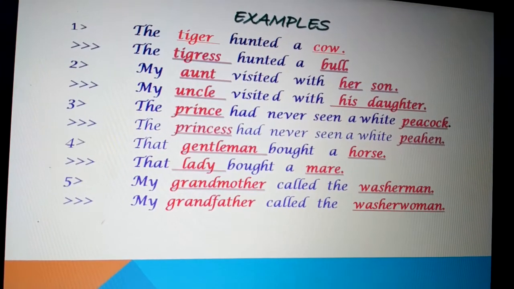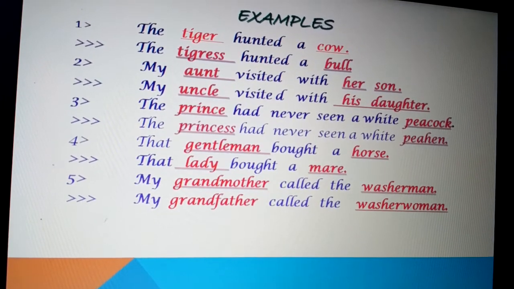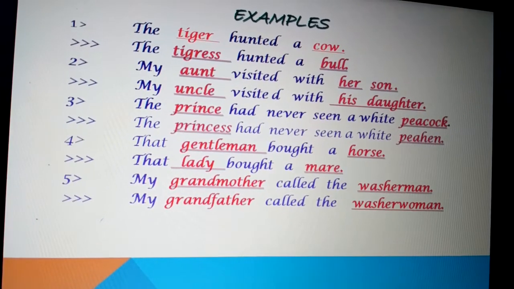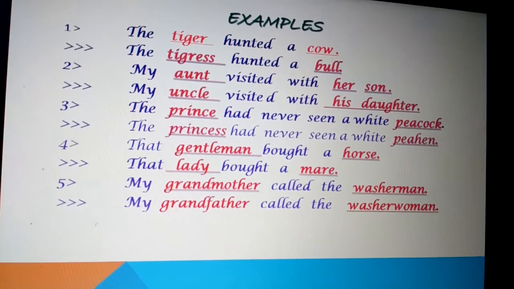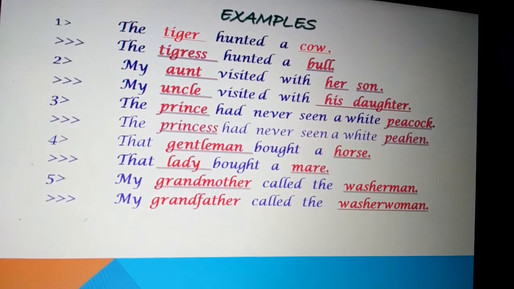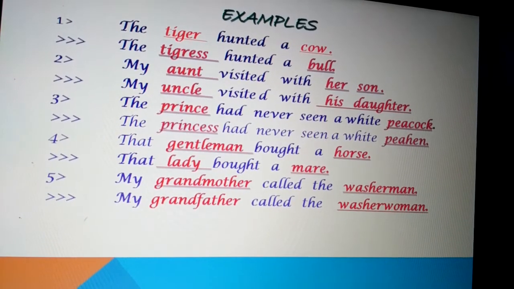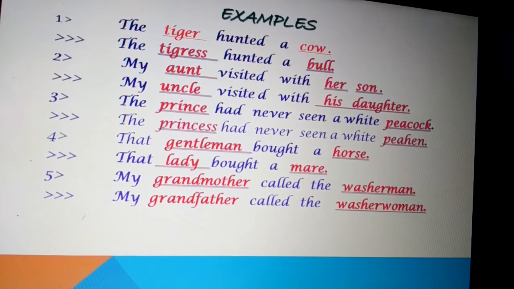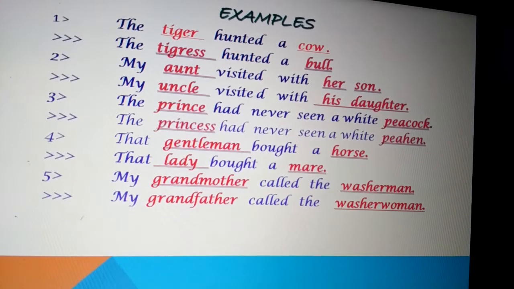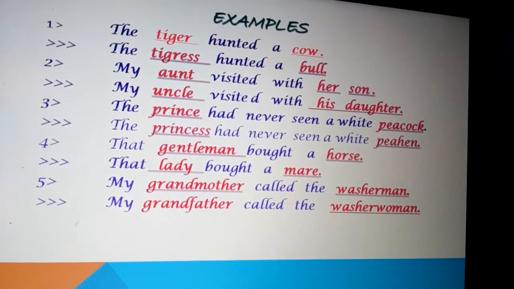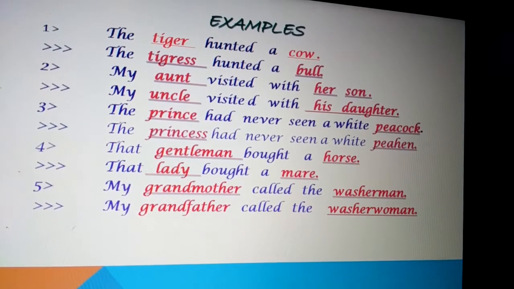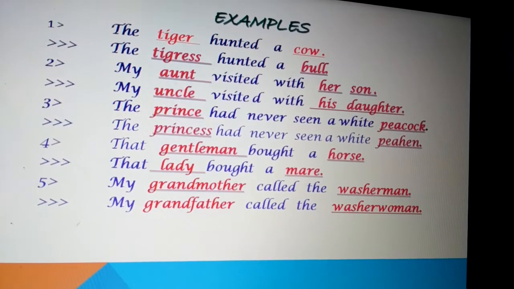My aunt visited with her son. My uncle visited with his daughter. It's obvious the word aunt has a pronoun related to it. The word is her. So, when the word aunt gets changed to the masculine gender uncle, the word her, which denotes a female, as well undergoes a change. It changes into his.